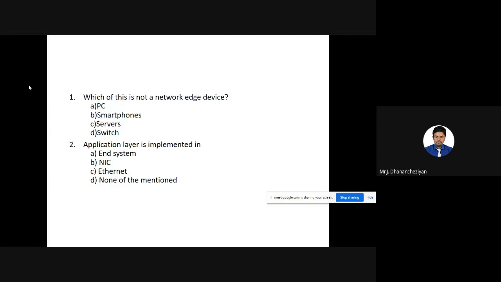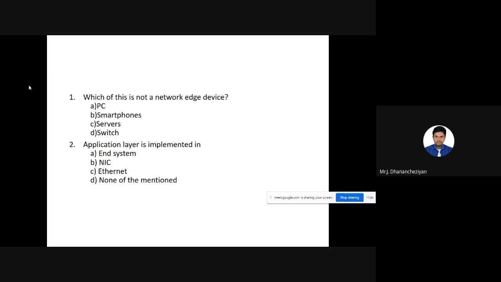The second question is, application layer is implemented in, where is the application layer actually implemented? We have studied the ISO OSI layers. There are 7 layers in the ISO OSI model and 4 layers in the TCP/IP model. So where is this application layer actually realized and implemented? We have 4 options here. One is end system, another is NIC, another is Ethernet, and D is none of the above mentioned. NIC is called network interface card, and C is our Ethernet.